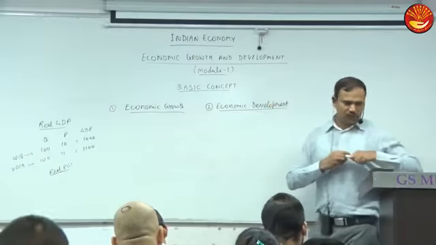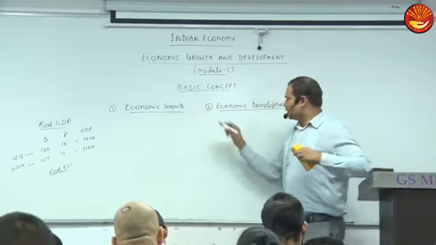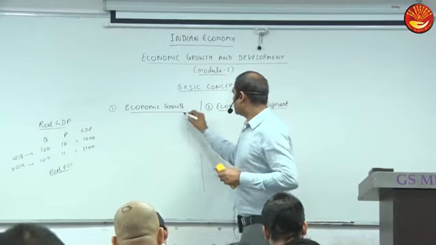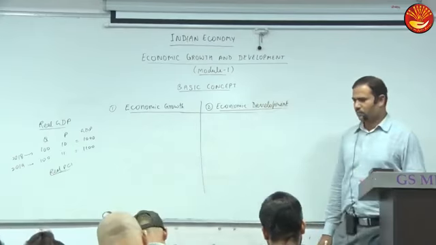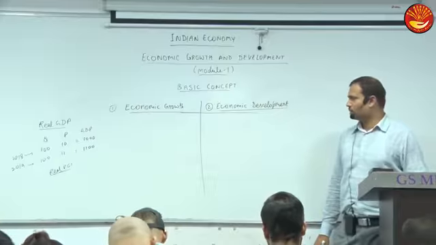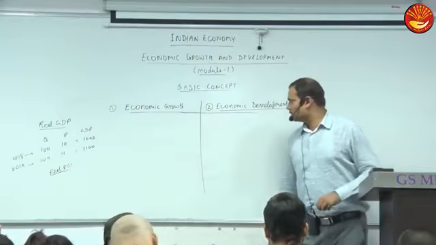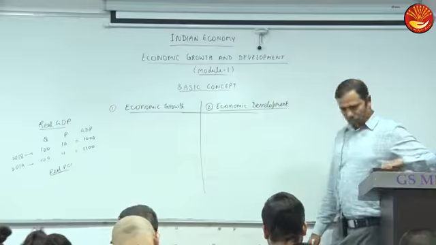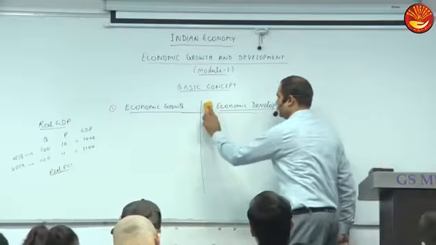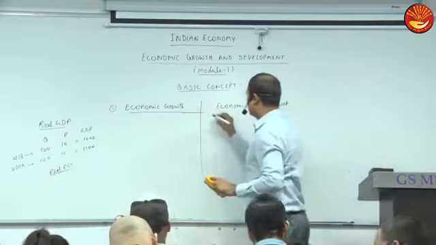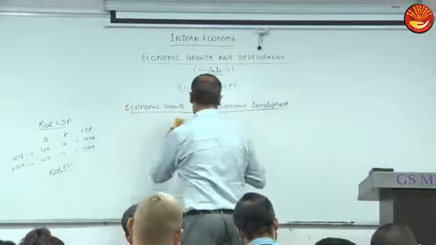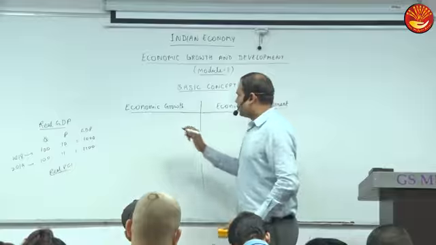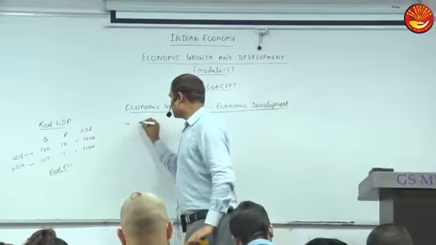Now just make a table, economic growth and economic development. So economic growth means what?